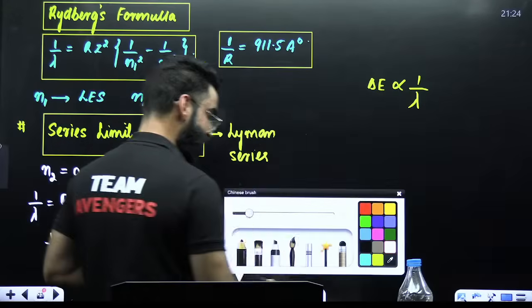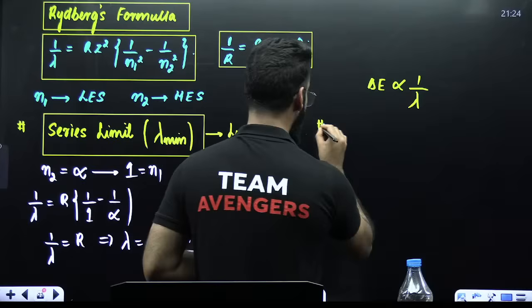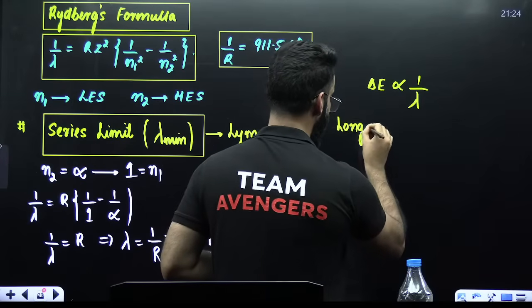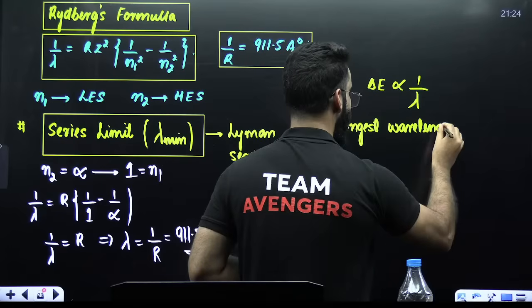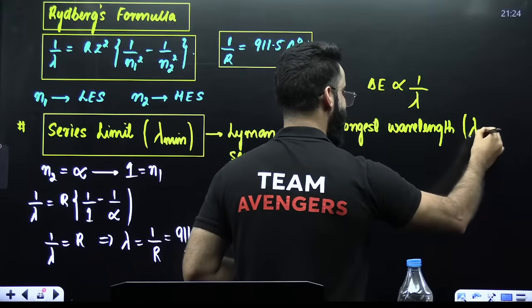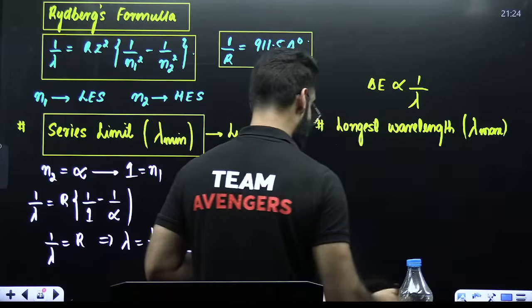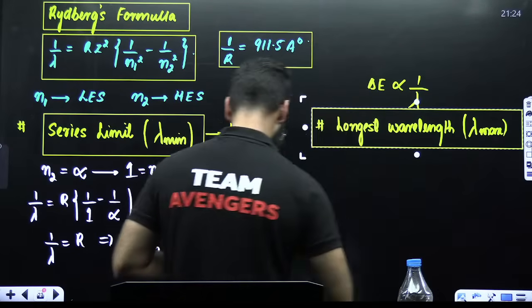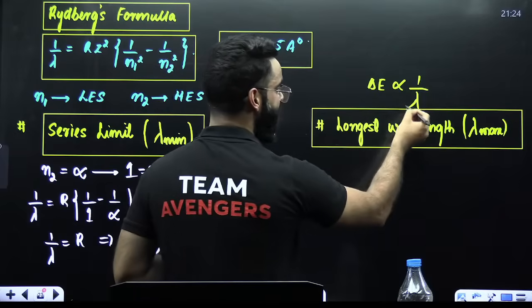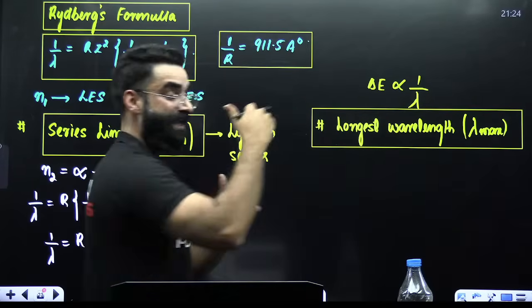Now they can ask you one more question: calculate the longest wavelength, lambda maximum, in Lyman. You should again be able to solve this question. Tell me, in the case of Lyman, when can lambda be maximum? Lambda can be maximum when the energy gap is minimum.